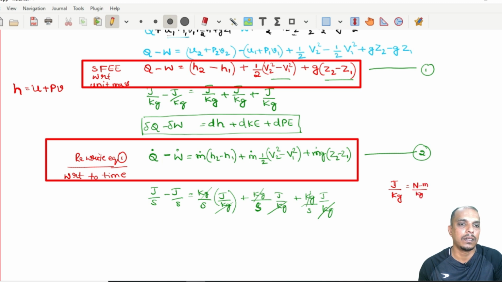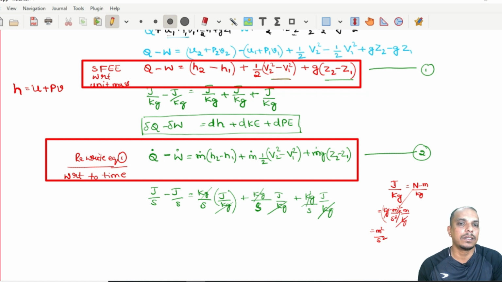Now Newton meter can be further written as kg meter per second square, times meter, because kg meter per second square is just Newton. So kg goes off, you will have meter square per second square. So if you substitute velocity in meter per second, you will have meter square per second square, which is nothing but joule per kg.